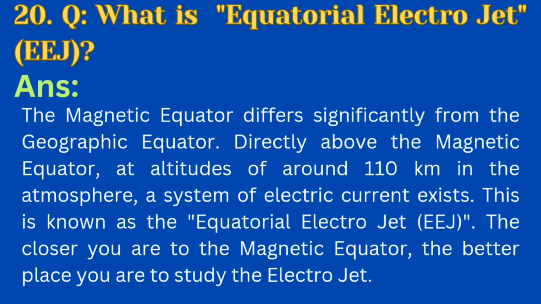Question number 20. What is equatorial electrojet, in short EEJ? The answer is the magnetic equator differs significantly from the geographic equator. Directly above the magnetic equator, at altitudes of around 110 km in the atmosphere, a system of electric current exists. This is known as the equatorial electrojet, in short EEJ. The closer you are to the magnetic equator, the better place you are to study the electrojet.